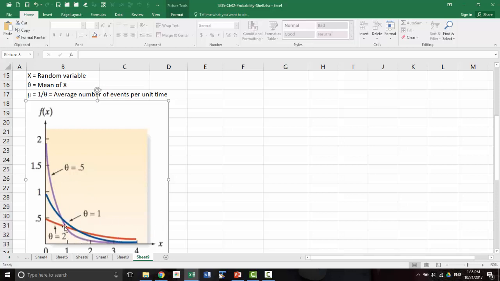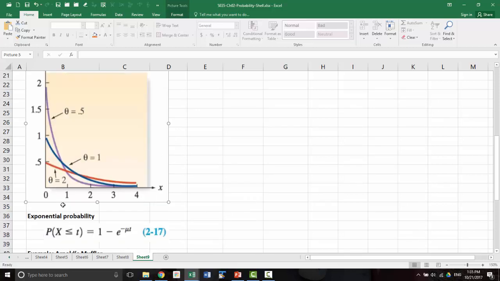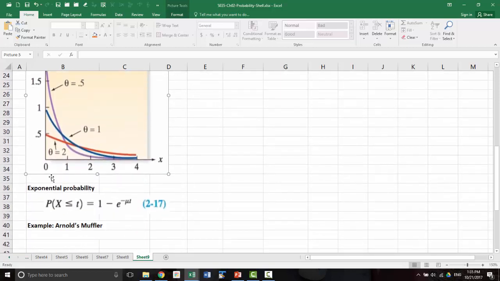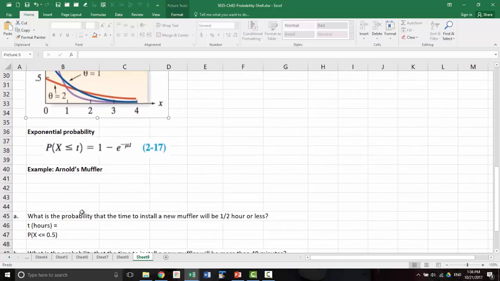And once again, since this is a continuous random variable, the probability is the area under the curve. It's not the height of the curve, it's the area under the curve. For a particular value of x, the probability is 0, like what we have discussed before. And through calculus, we can find that the cumulative probability is given by this function: 1 minus e to the power of minus mu times t, where t is the value for the random variable. All right, let's look at an example now.